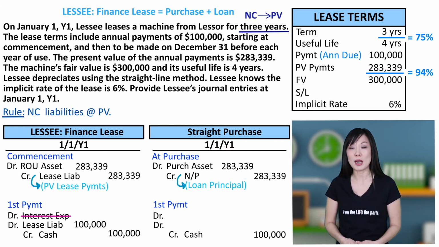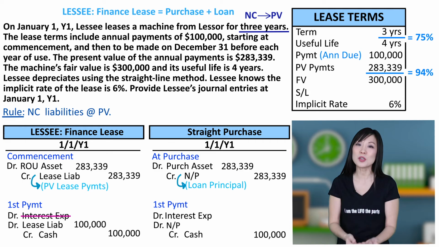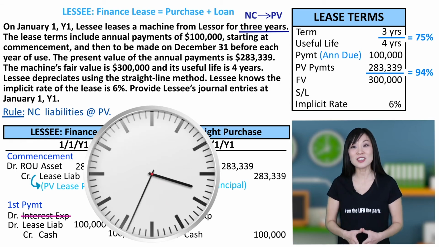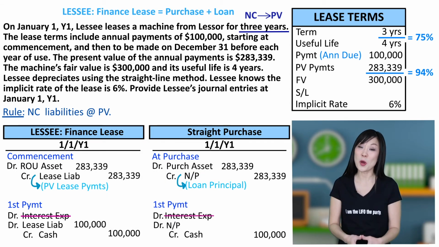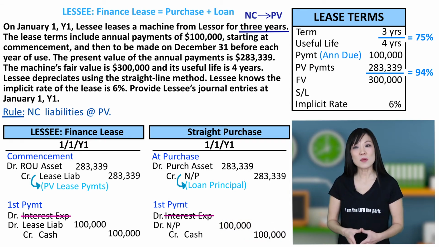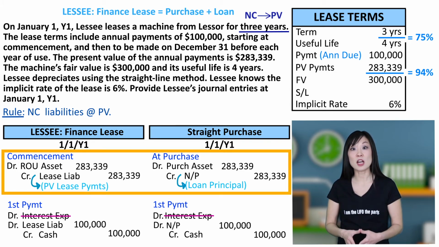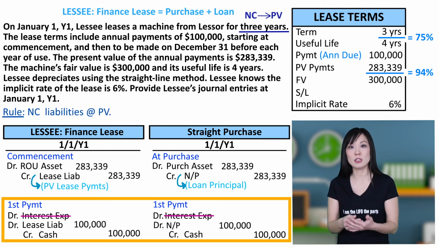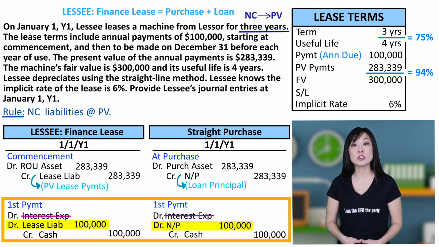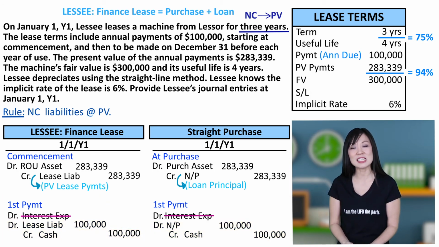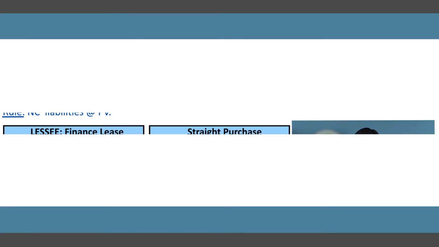Typically, when you make a loan payment, part is allocated to interest and the rest goes to the loan principal. But interest only occurs with the passage of time. At the start of the loan, no time has passed, so there is no interest expense. Then the whole loan payment goes to note payable, the loan principal. Let's compare these entries side by side. At the time of lease commencement and purchase, the entries are basically the same. We debit an asset and credit a liability for the loan amount. At the first payment under both transactions, we debit the liability and reduce the loan principal and credit cash. Looking at these entries, we can see that a finance lease is just a variation of a purchase with a loan.